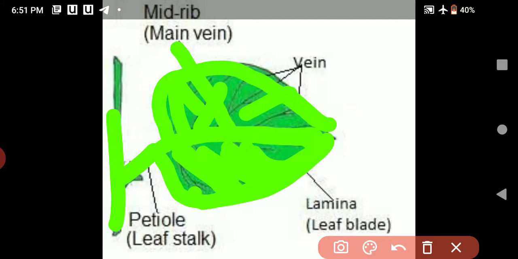And all of you know about the stomata. Stomata are tiny holes found in the underside of leaves that help plants to breathe. In the previous chapter, we have already learnt about the stomata. Like we breathe through the nose, the nose helps us to breathe. Same for the plants, stomata help them to breathe. Now all of you have learnt about the structure of a leaf, about petiole, lamina, leaf blade, veins, midrib or main vein.